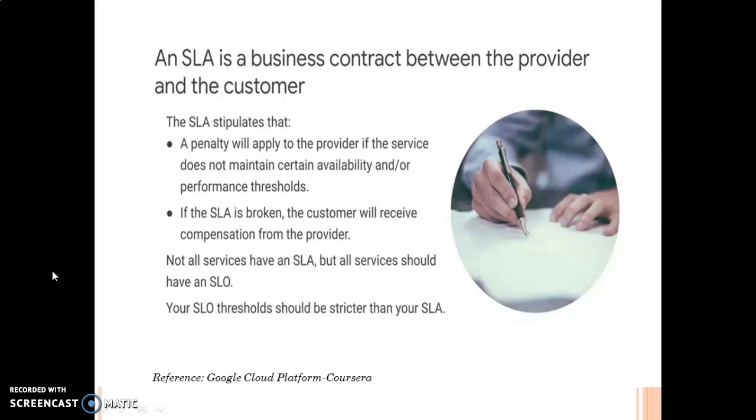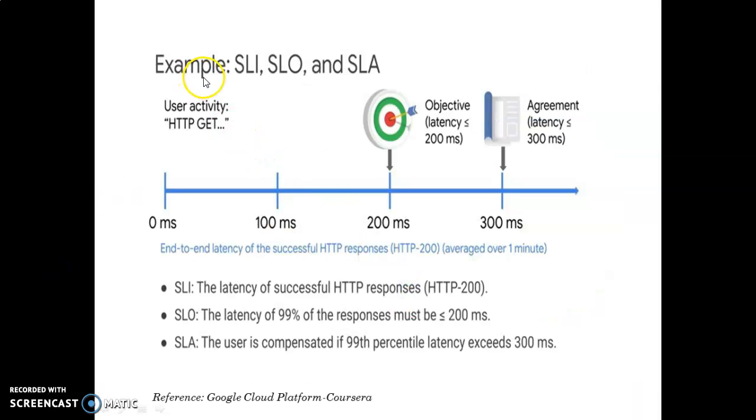Not all services have an SLA, but all services should have an objective, an SLO. Your SLO thresholds should be stricter than your SLA. And so let us see one small example. This is like HTTP GET, which is nothing but the end-to-end latency of the successful HTTP responses.